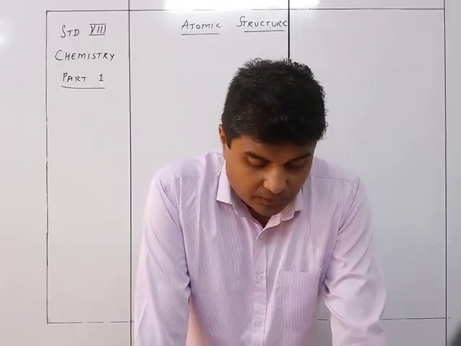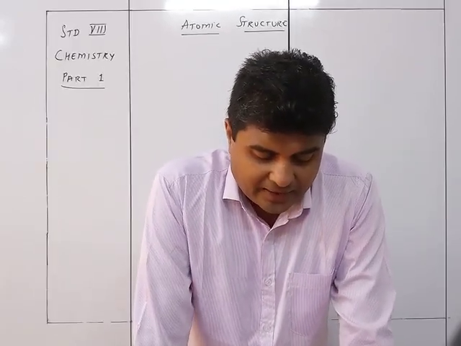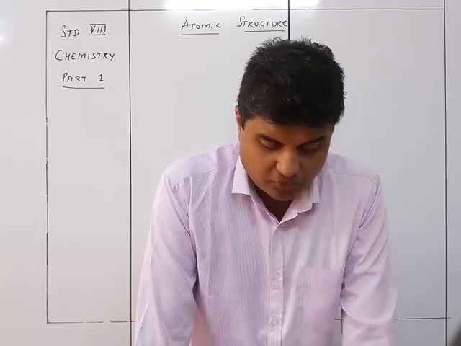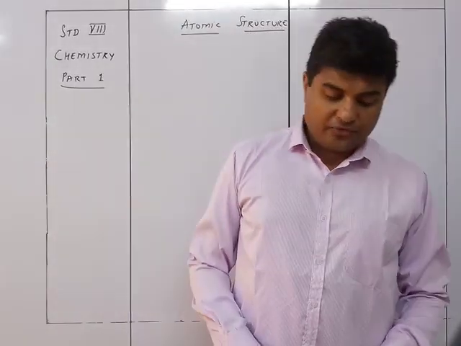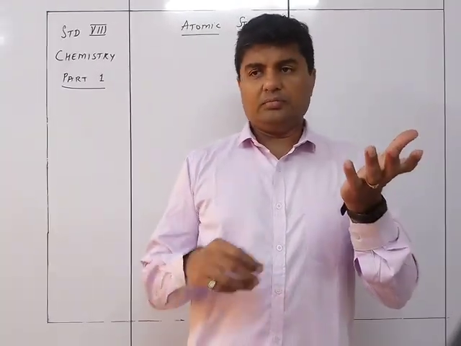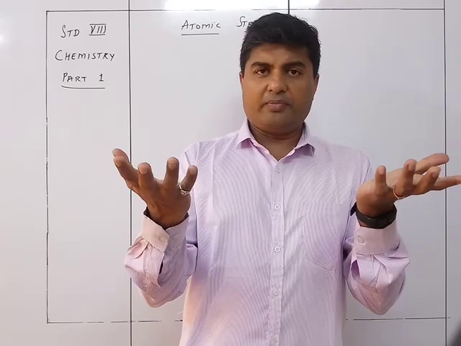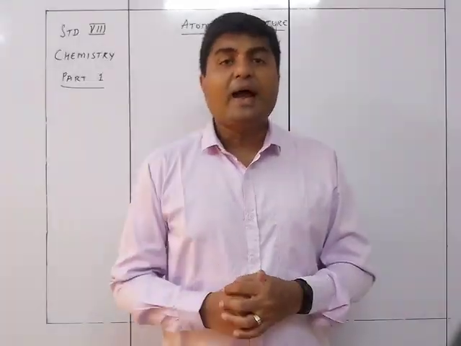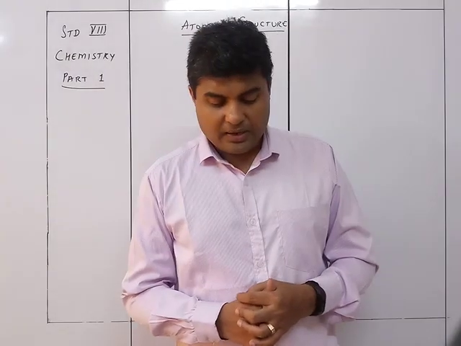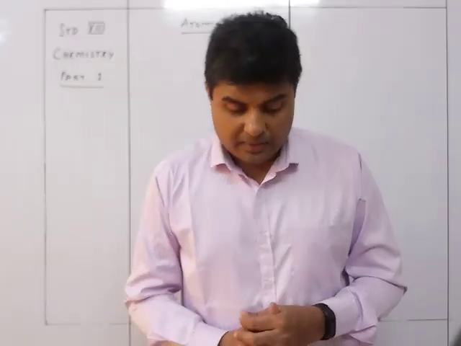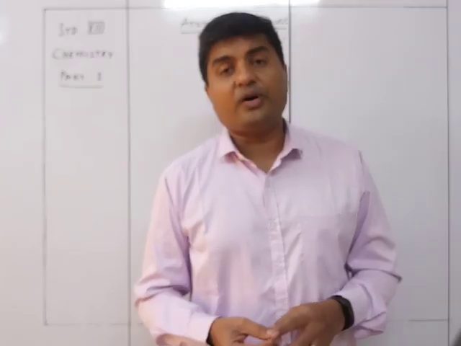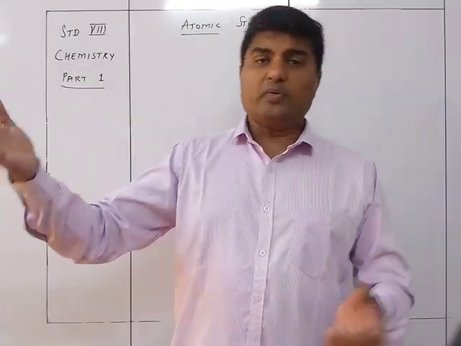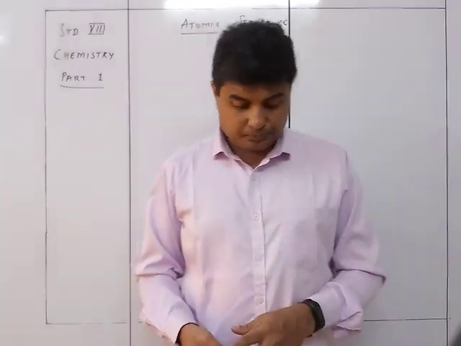So atoms of the same element are alike but differ from atoms of other elements. So he said that atoms of the same element, if I take chlorine, two chlorine atoms, will be of the same kind. Hydrogen atoms, yeah, they will be of the same type. So he said that atoms of the same element are going to be alike but differ from atoms of another element. Of course, one atom of one element and an atom of another element will be different by nature.